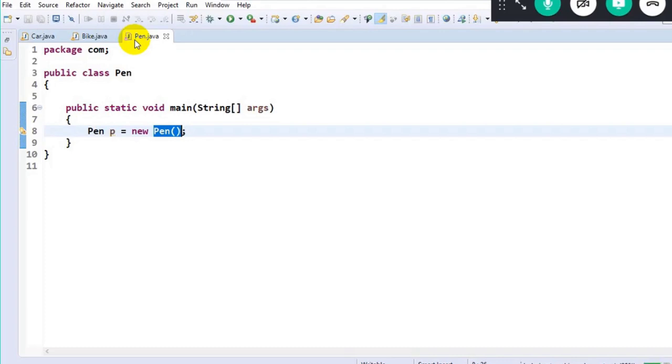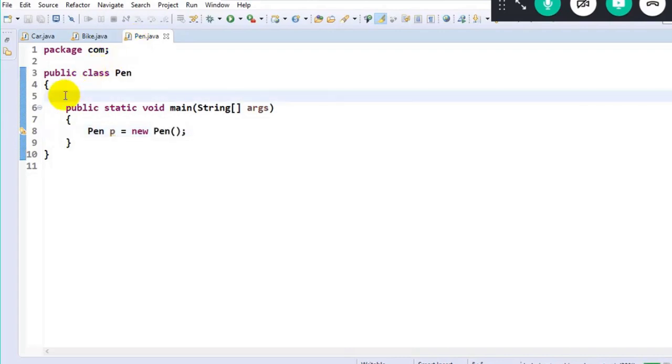Therefore, if there is no explicit constructor present inside my class, then there is a person called the compiler. What he does is automatically generate a constructor called the default constructor. Got the clarity? I repeat, when there is no explicit constructor present in my class, the compiler will automatically generate a constructor, and that is called the default constructor.